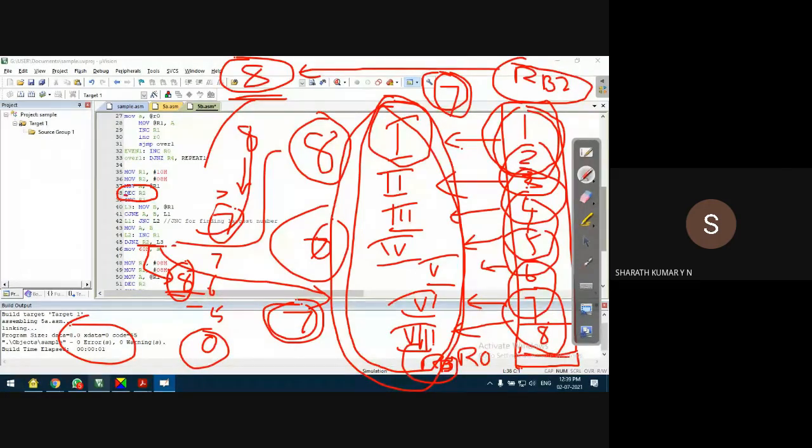If you start with R2 as 8 and don't have this line, the last comparison will be done with the last register of register bank 2 and the first register of register bank 3. What is the first register of register bank 3? It's something else.